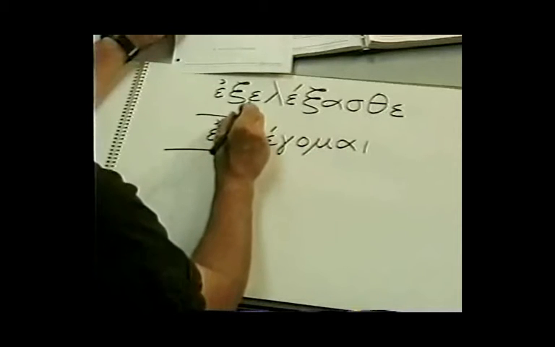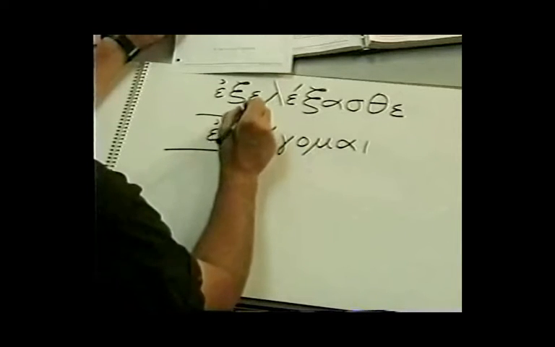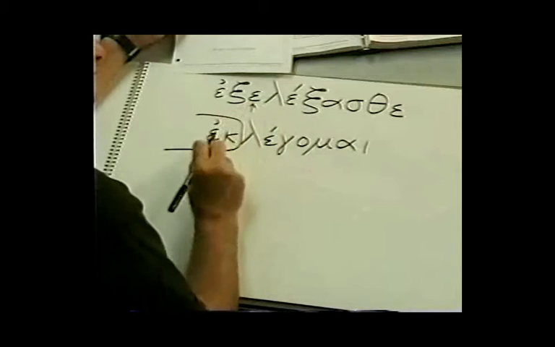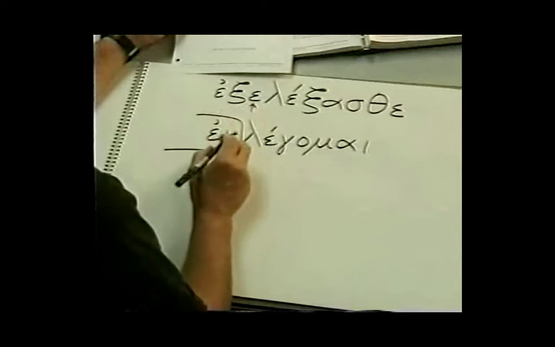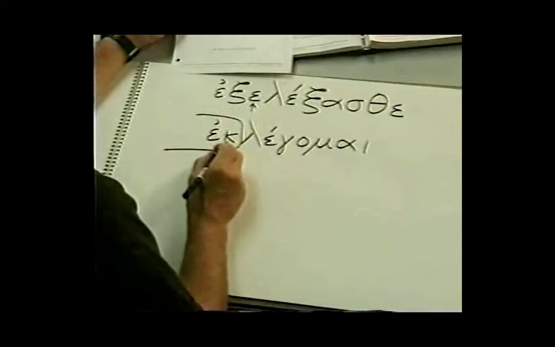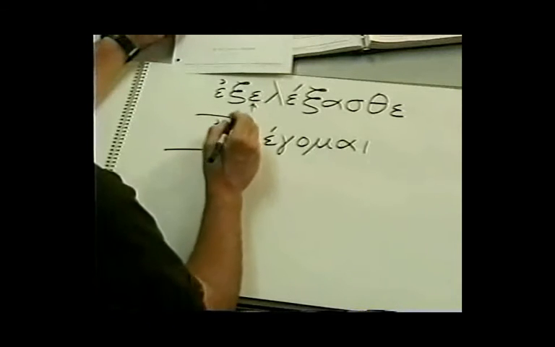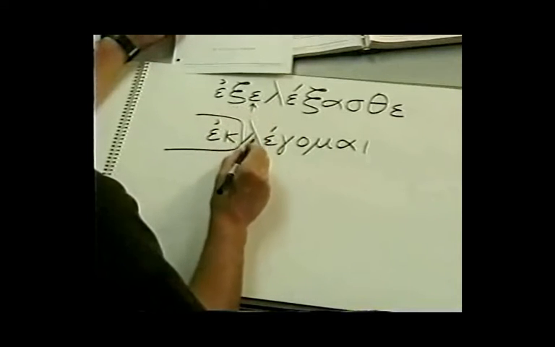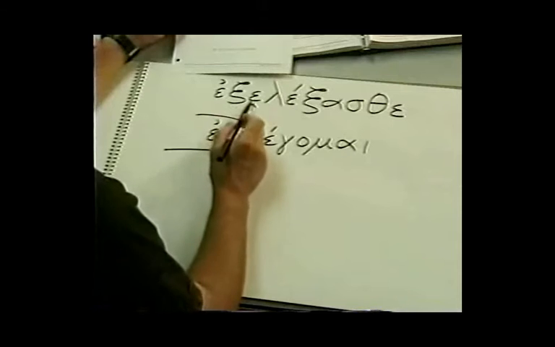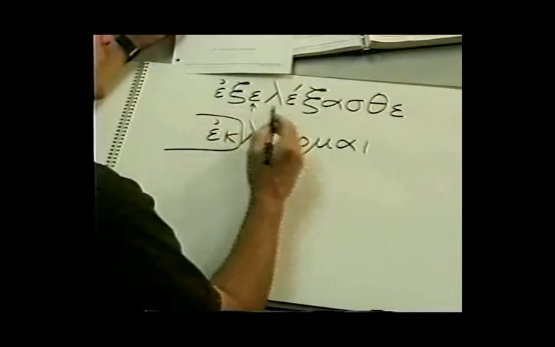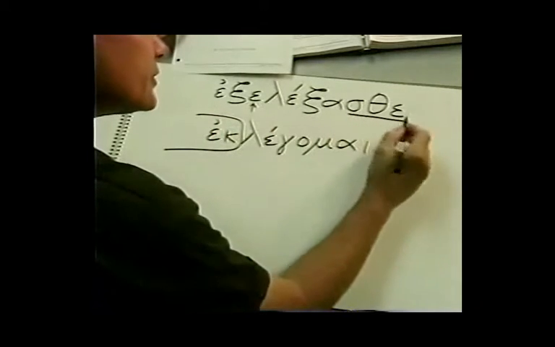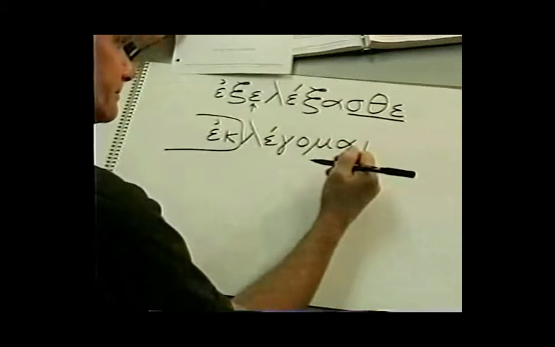So as we look at the form in our text, notice that here is our augment. Notice also how the spelling of this preposition ek changes when it's followed now by a vowel instead of by a consonant. Let's go to the back part of the verb. There's your second person plural ending.